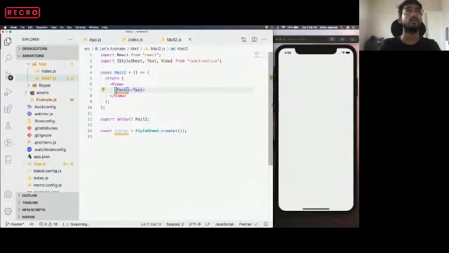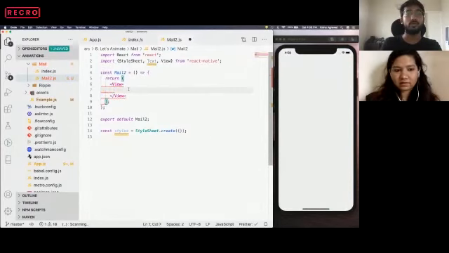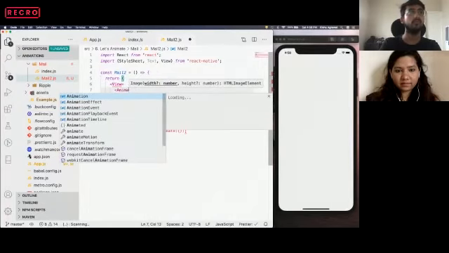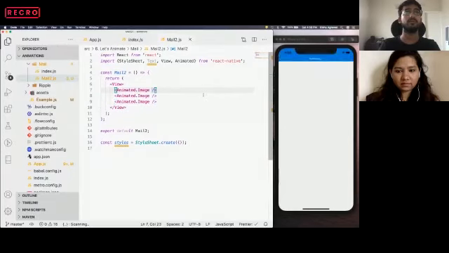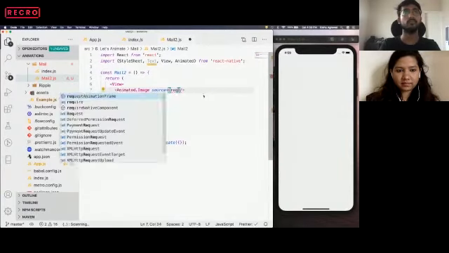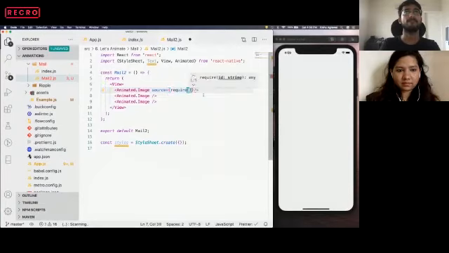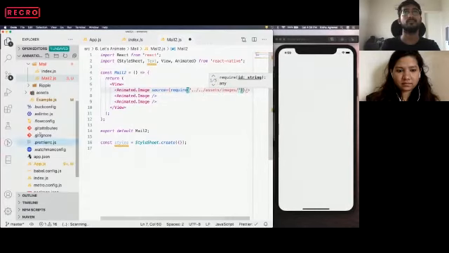Okay. Let's import the images that we want to have. We have three images. I'll quickly create three image components, and each has a source.